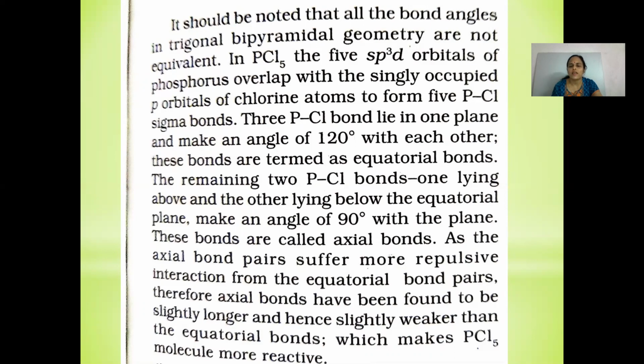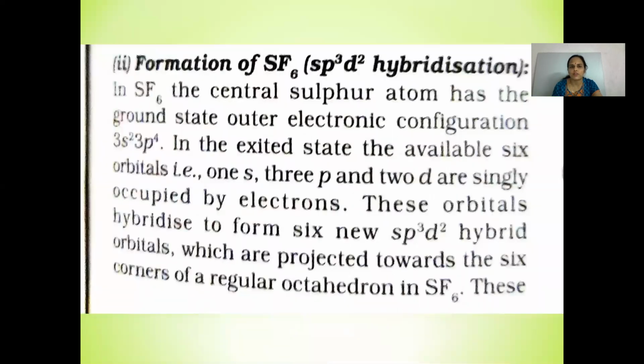The question comes, why are axial bonds longer in comparison to equatorial bonds? Because they suffer more repulsive interaction from the equatorial bond pairs, and therefore they are longer in comparison to equatorial bonds.